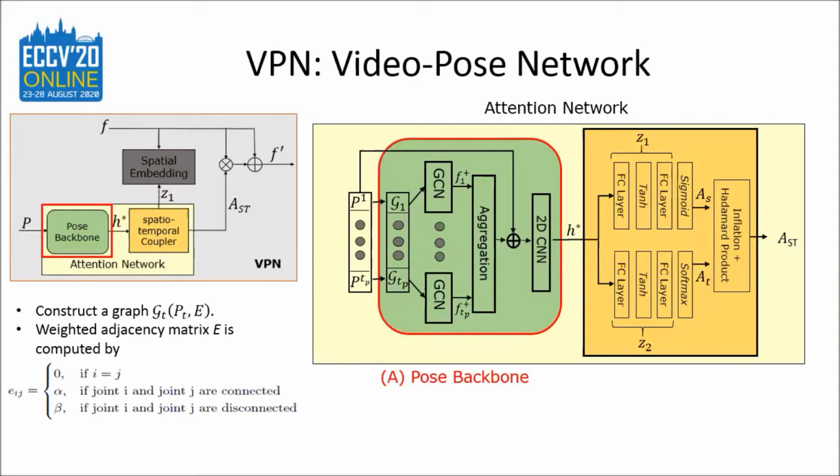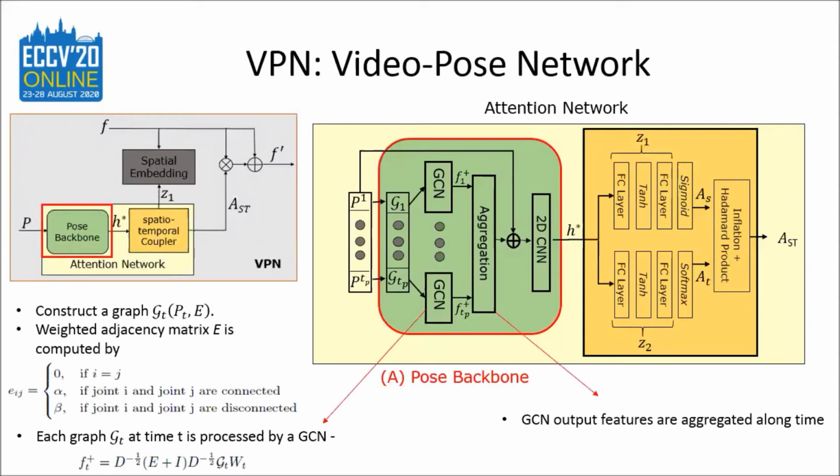So the poses are first constructed to a graph using a weighted adjacency matrix. And then we employ a generic graph convolutional operation that computes the features f plus d at time instant t. Then we aggregate these features along time. Further, we apply some 2D convolutional operations to model time. So we compute a latent pose-based feature vector H star.